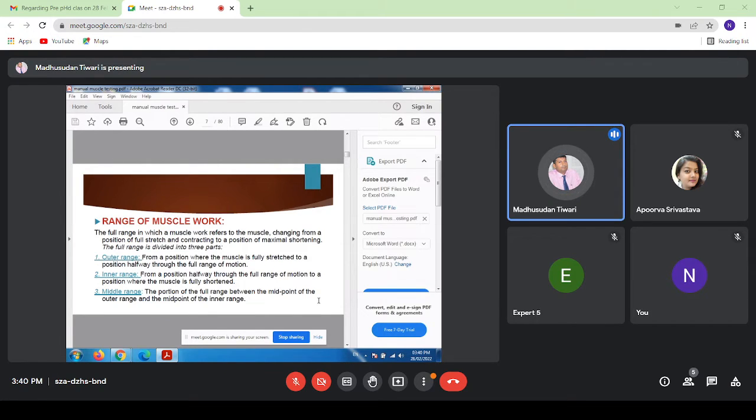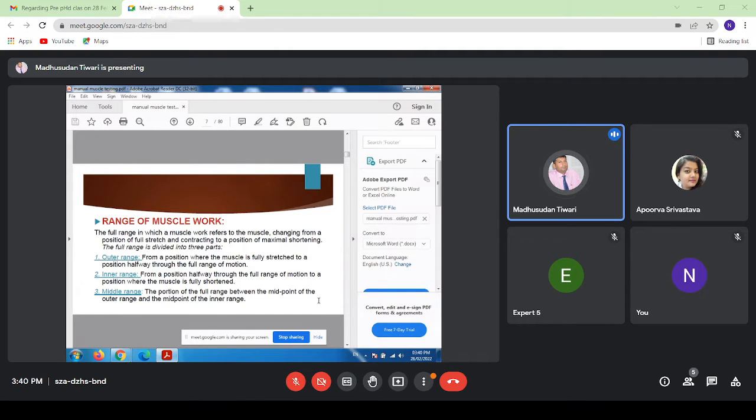Inner range is from a position halfway through the full range of motion to a position where the muscle is fully shortened. This is inner range. Middle range is the portion of the full range between the midpoint of the outer range and the midpoint of the inner range.